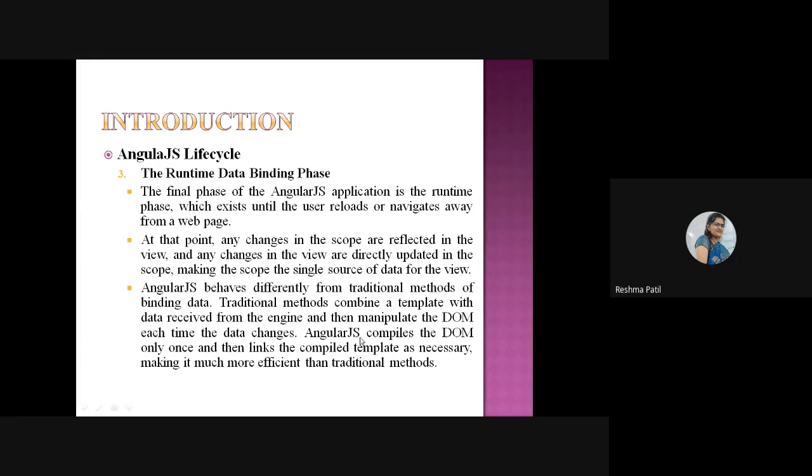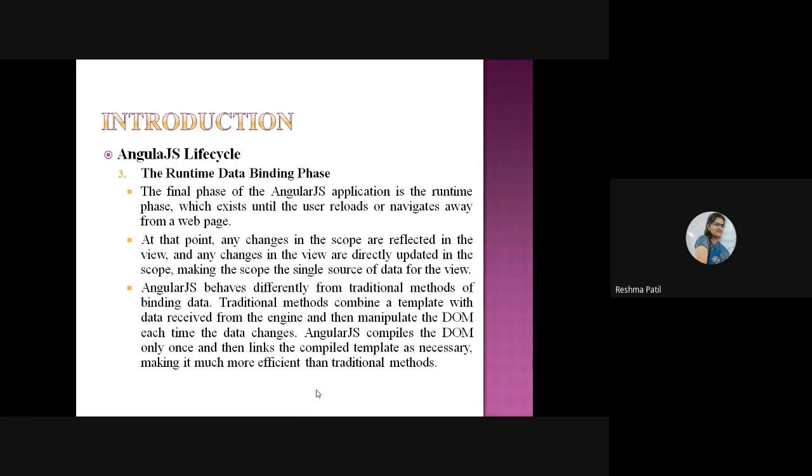But in AngularJS, it compiles the DOM only once. Here, the DOM will compile only once, and then it links to the compiled template as necessary. So here in AngularJS, the DOM will compile only once, but before, in the traditional method, as data changes, it will compile again and again. It will change its structure.